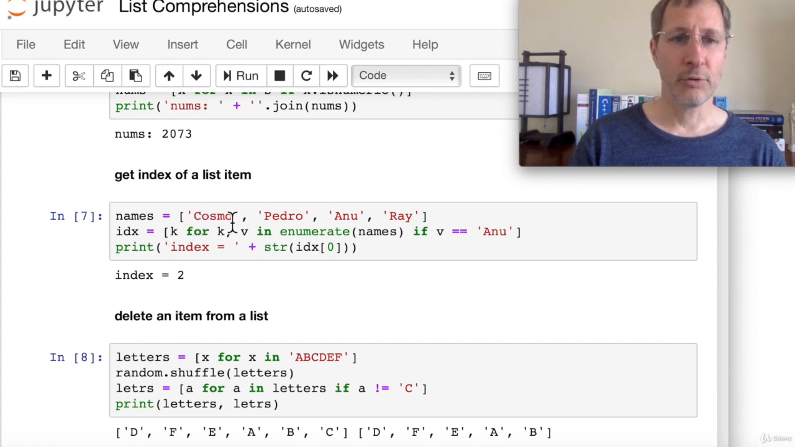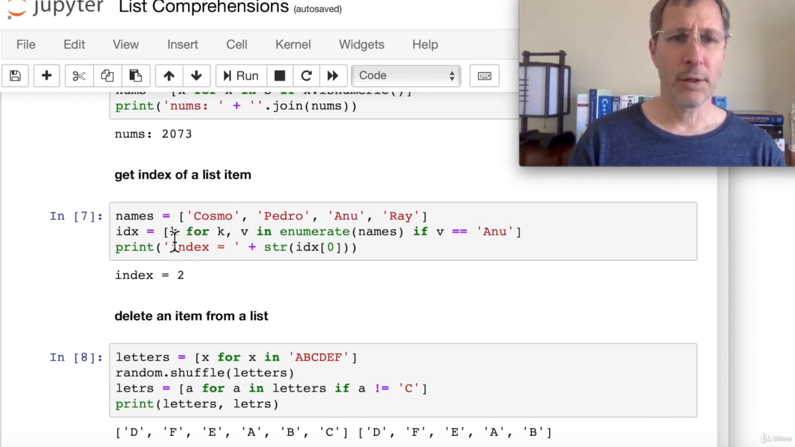So we start out with Cosmo and 0, and then we get Pedro and 1, Anu and 2, right? So we're getting each name, we're getting the key and the value. Our test is if the value is equal to Anu. Then the key is going to be equal to 2.